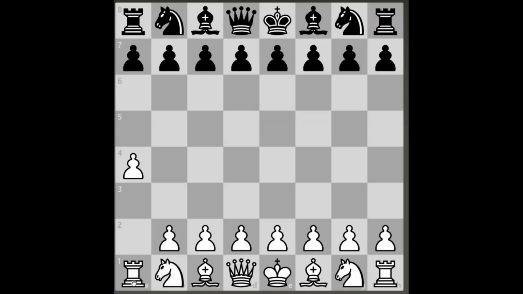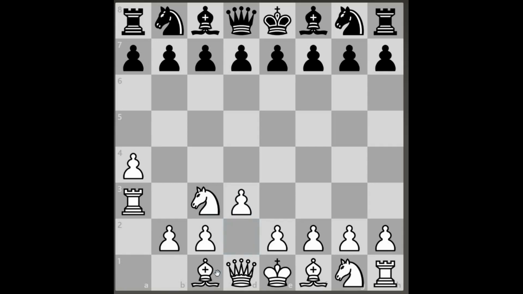Suppose if the rook is here, rook moves to A3. It is mentioned as Ra3, R capital letter, a3 in small letters. This is knight c3, N capital letter, c3 small letters.